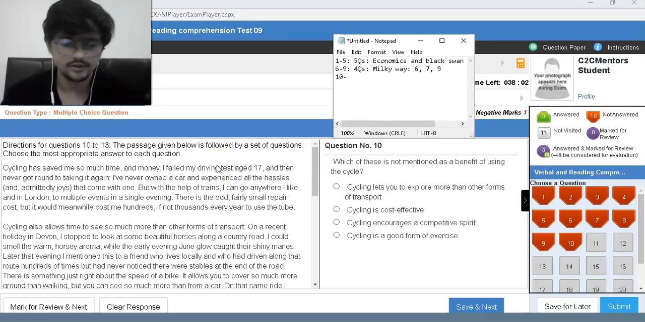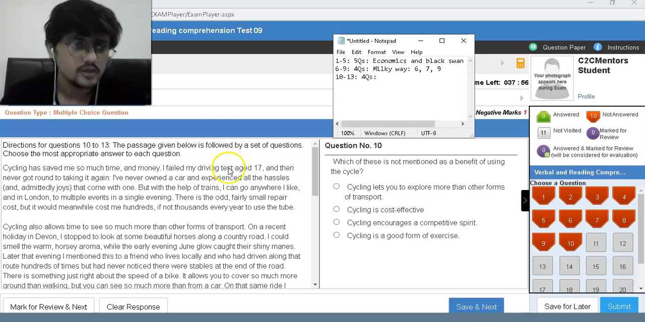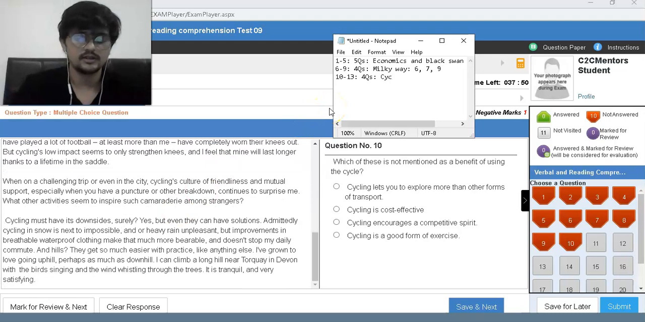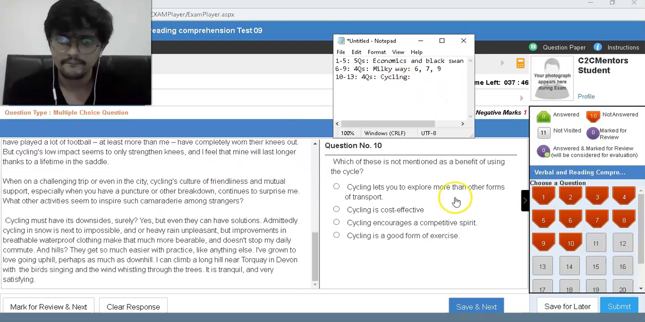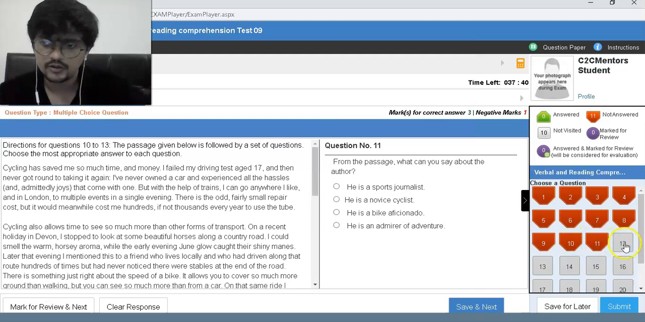Okay, 10 to 13, and we have 4 questions. Cycling has saved me so much time and money. I feel okay. Cycling also allows cycling. So this one is about cycling. It's about fun activity. Which of the following is not a benefit of cycling? From the passage, what does the author say? No.